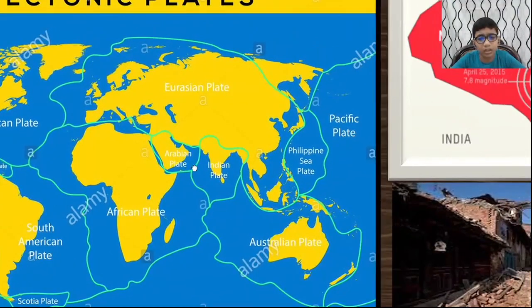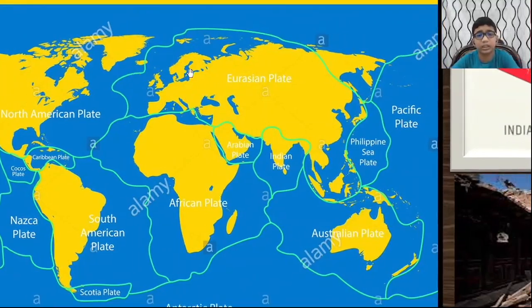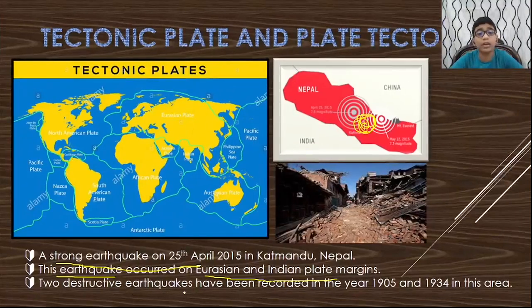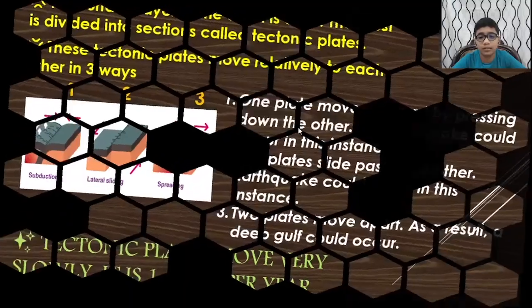Sri Lanka does not get earthquakes frequently, because it is not located on a plate margin. See, these are the plate margins that are marked in white. Sri Lanka is not located on them. Because of that, earthquakes do not happen frequently. Two earthquakes have been recorded: one in 1905 and another in 1934 in this area. What area? Kathmandu, Nepal.